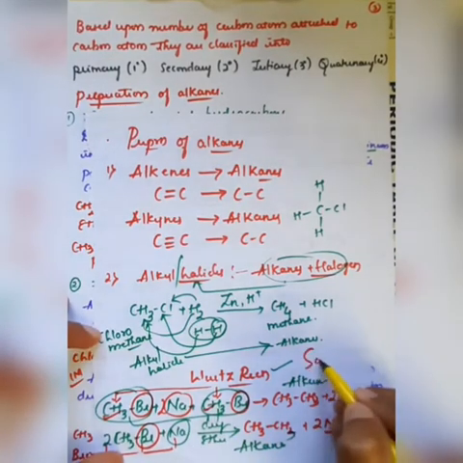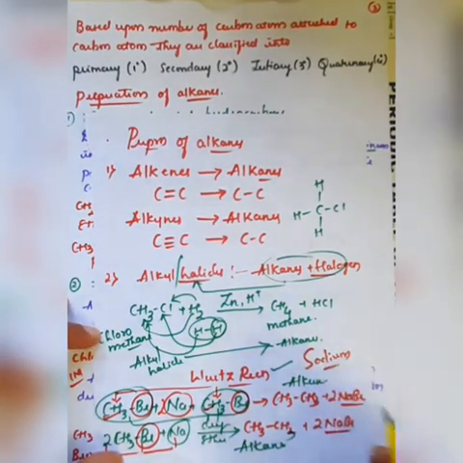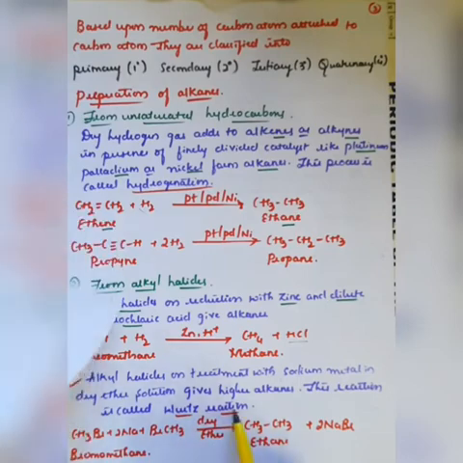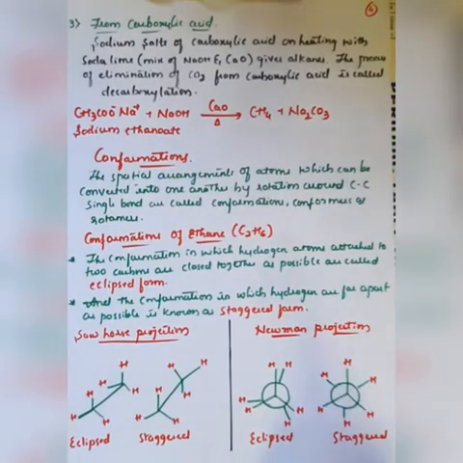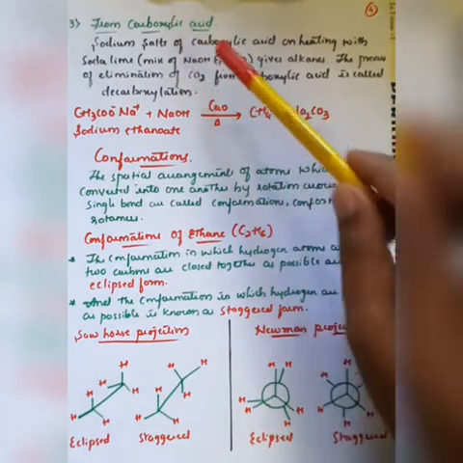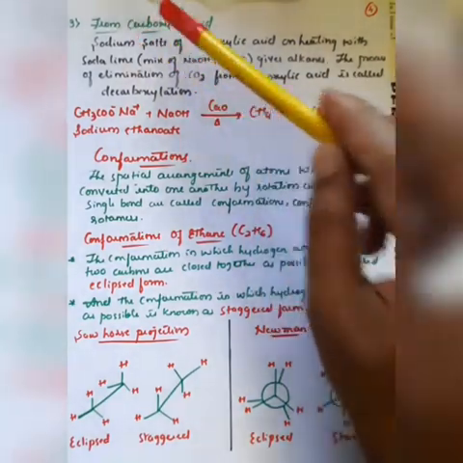If you add this word sodium, this reaction is generally called the Wurtz reaction. So these are the two important preparations of alkanes: one is from the unsaturated hydrocarbon, the second one is from the alkyl halide. The third important reaction for the preparation of alkanes is from carboxylic acid.